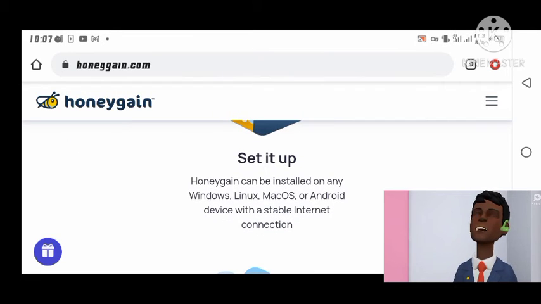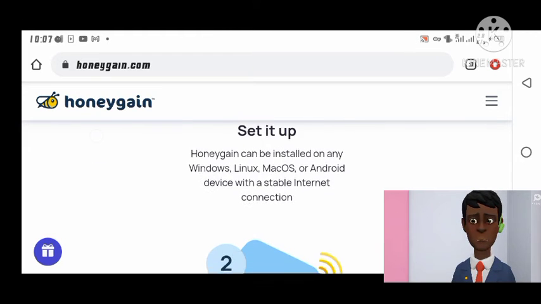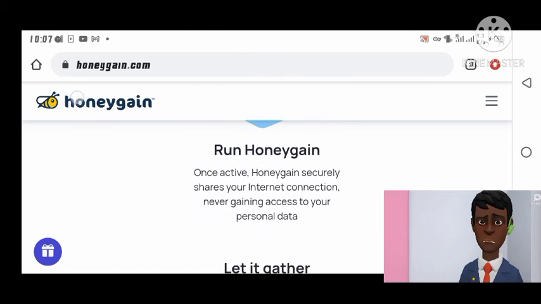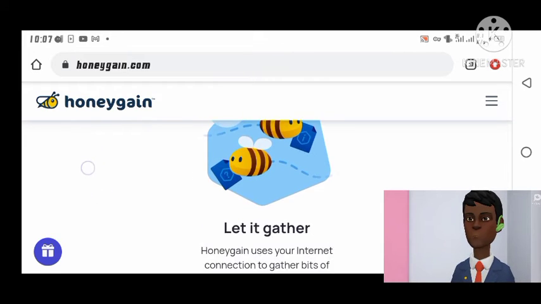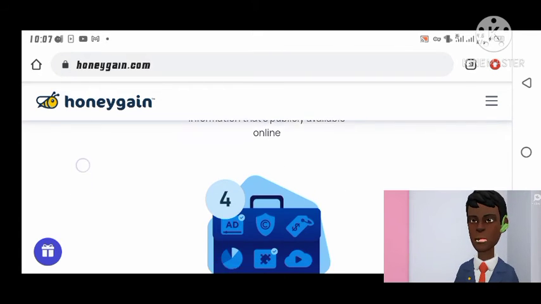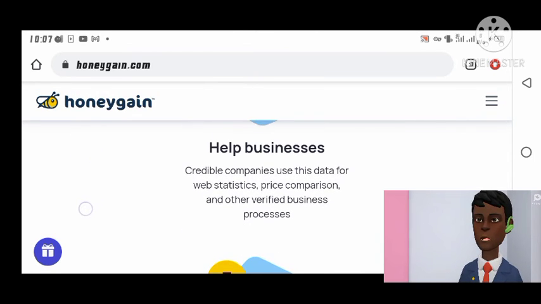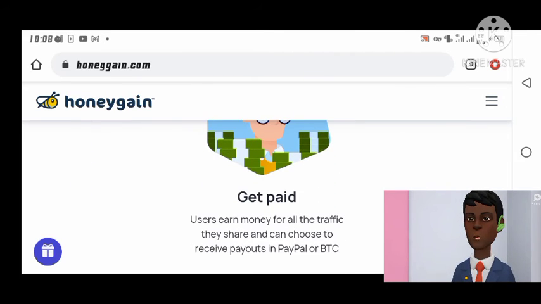5 steps to Honeygain. Set it up. Honeygain can be installed on any Windows, Linux, macOS, or Android device with a stable internet connection. Run Honeygain. Once active, Honeygain securely shares your internet connection, never gaining access to your personal data. Let it gather. Honeygain uses your internet connection to gather bits of information that's publicly available online. Help businesses. Credible companies use this data for web statistics, price comparison, and other verified business processes.